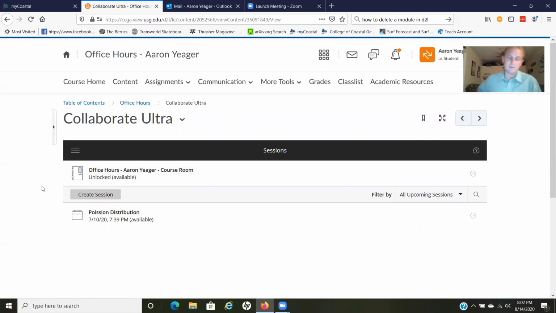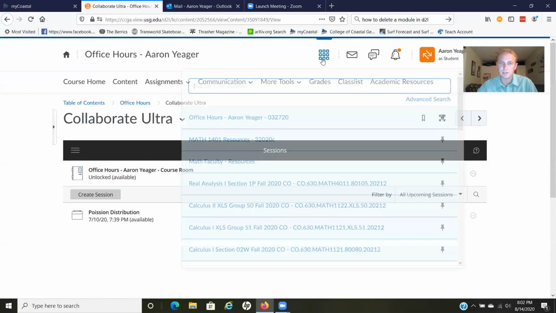During those times, I'm not going to leave the Collaborate Ultra open because it eats up a whole bunch of bandwidth. But if you email me either before or during those times, we'll meet here. This is sort of like a Zoom. We can communicate, and I have a camera that can show my handwriting. This will be like online office hours. If something goes wrong, we can also meet on Zoom, but this is the one through D2L. And if you can't meet at those times, email me and we'll find a different time.